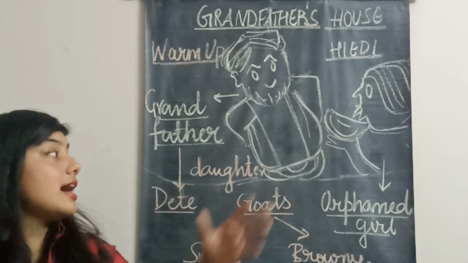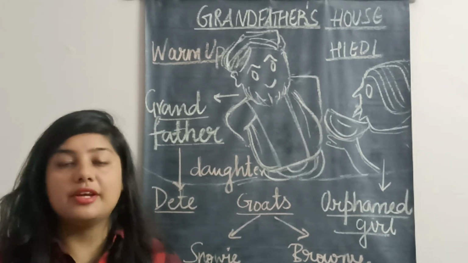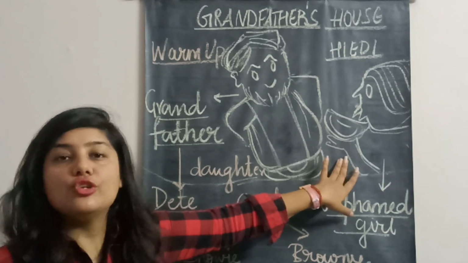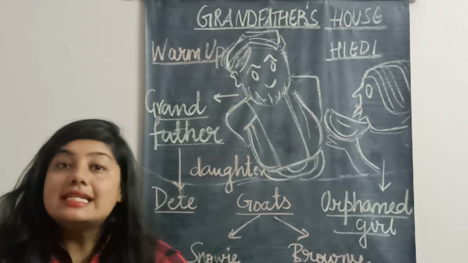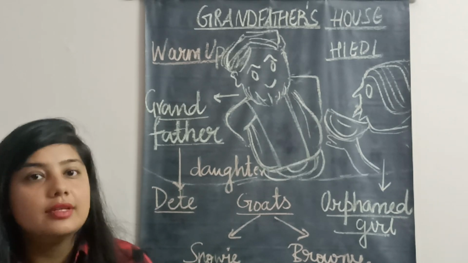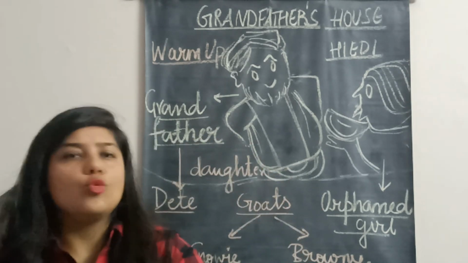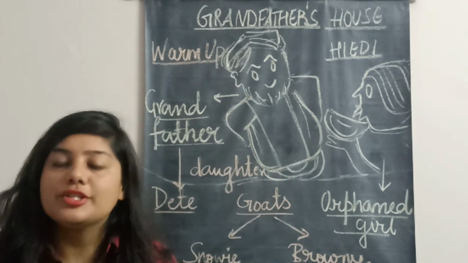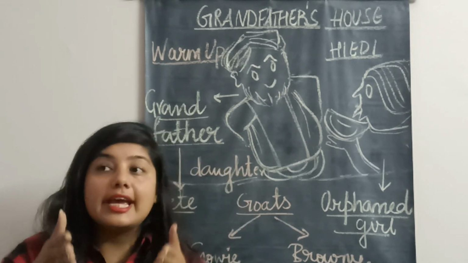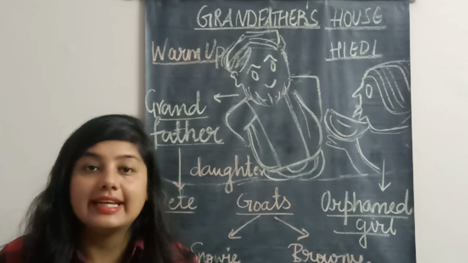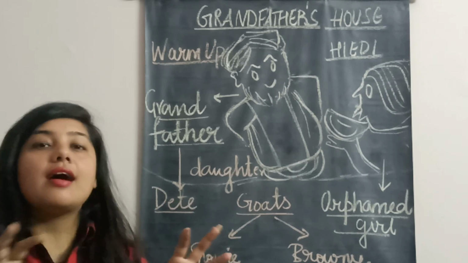Now when Heidi reaches grandfather's house, she is very happy to meet him and both of them are enjoying each other's company. Grandfather sits on a wooden table outside their house and Heidi is just exploring. She's moving here and there. So what does she find? She finds a big room, and when she enters, that room is empty. That room is called the goat room, where the goats are kept.